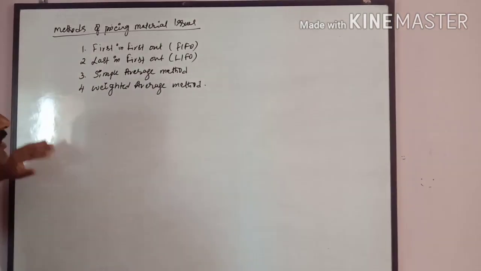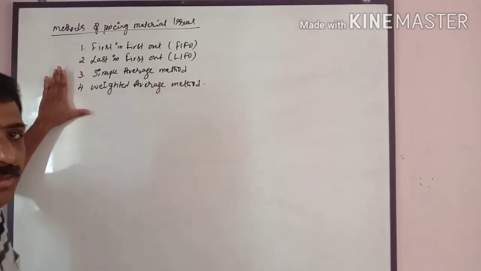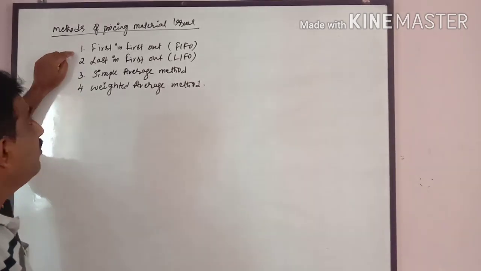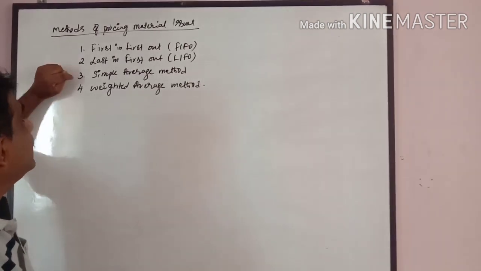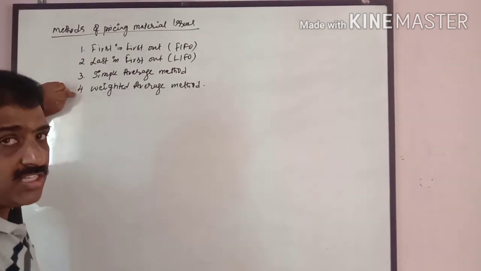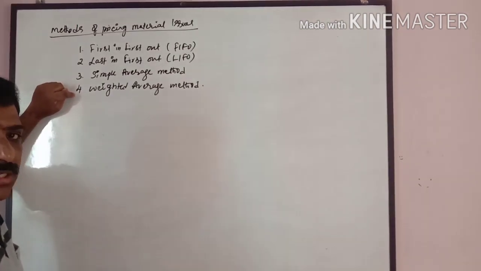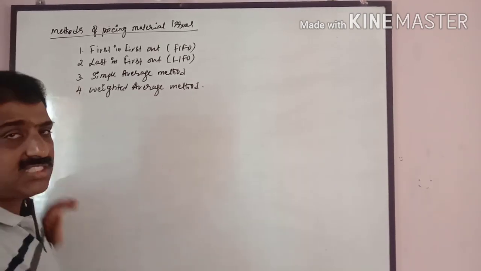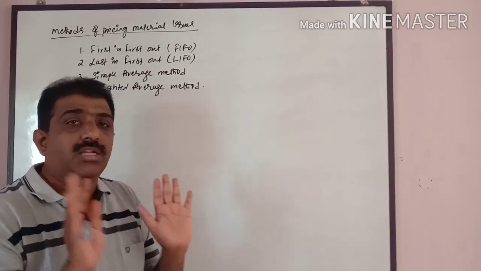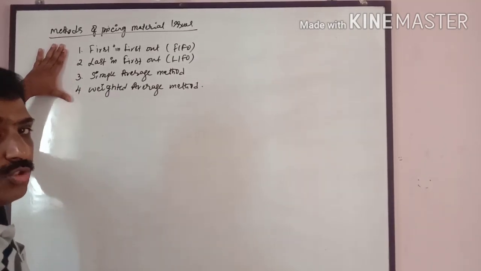There are different methods. Among them, I have taken only 4 methods because these 4 are very important. First in, first out; last in, first out; simple average method; weighted average method. Apart from this, there are many other methods like base stock method and highest in, first out. I will not discuss those because they are not in your syllabus. These 4 are very popular methods to be discussed.